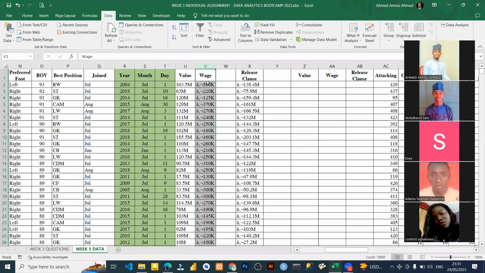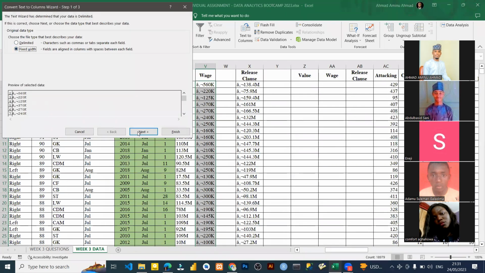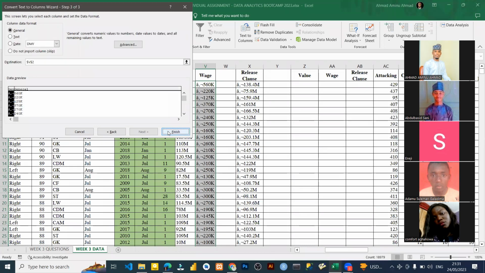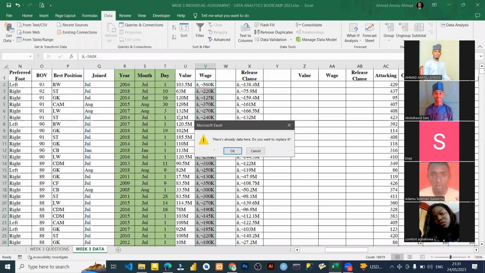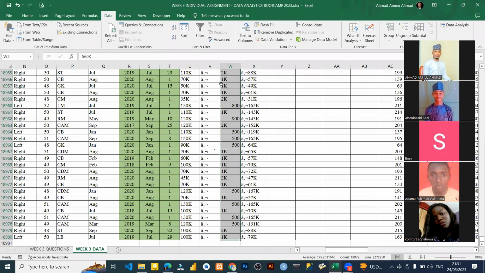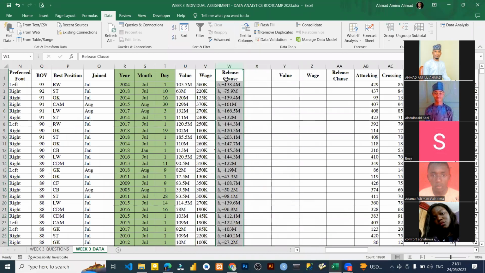I'm going to do the same thing with this one. I'll just highlight it all, go to text to columns again, and fix where it ends. Click here, this is where it ends. I'll click here, and I will do the same thing like that. I'll click OK. Also I'll cut this and paste it here. Then I'm deleting this one that I created again.